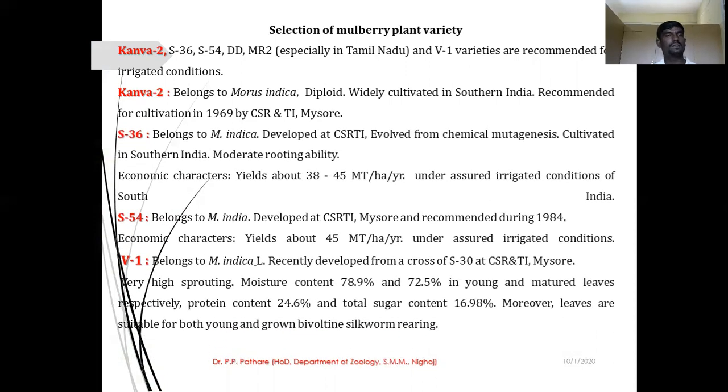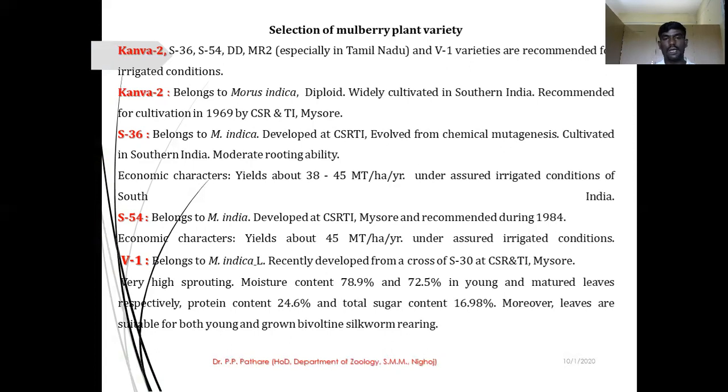Next one, S36 belongs to Morus indica, developed at CSRTI in Bangalore, Central Silk Research and Technology Institute. They developed this plant by chemical mutagenesis, and it is cultivated generally in the southern area of India. Moderate rooting ability is present in S36.